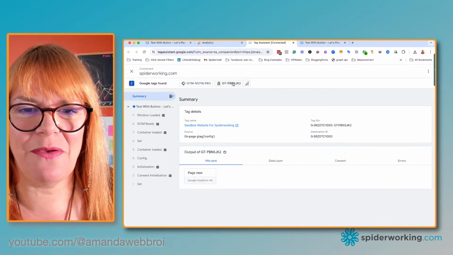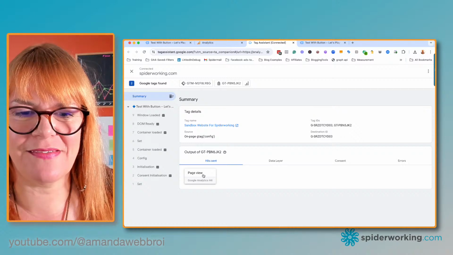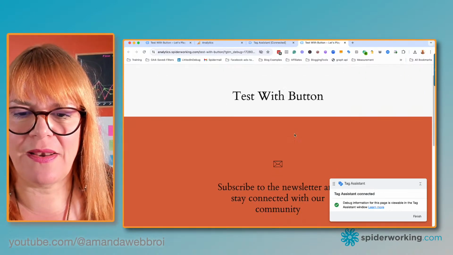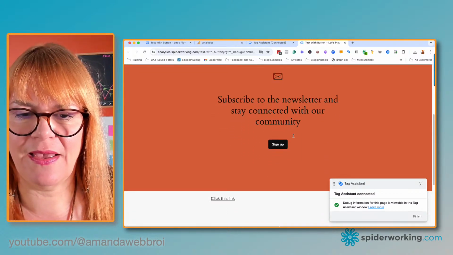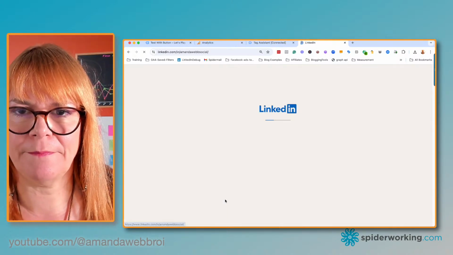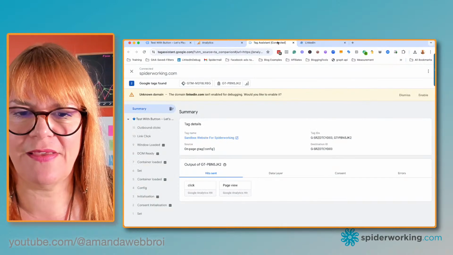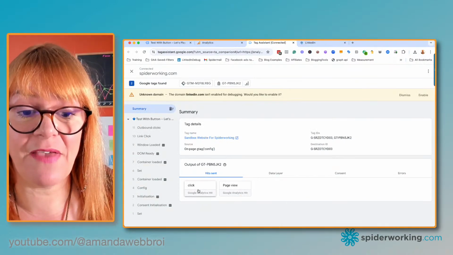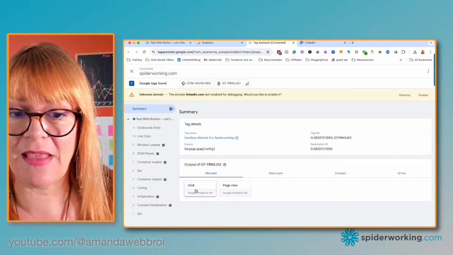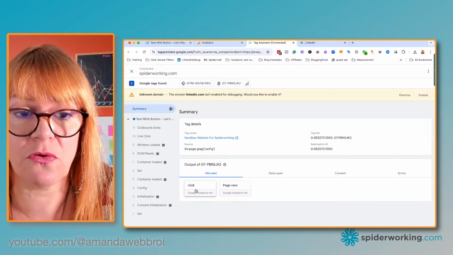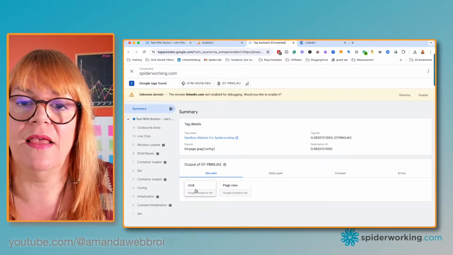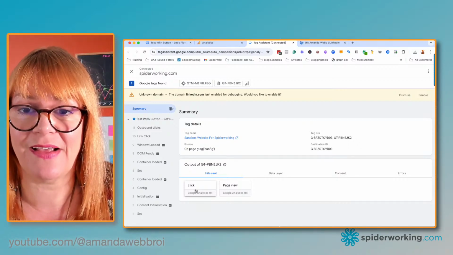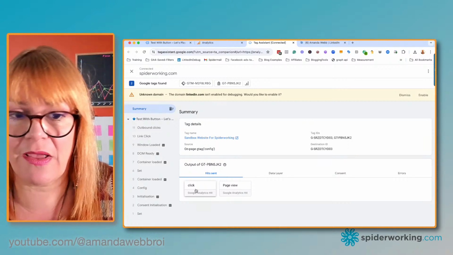I just want to go into my Google Analytics, and there we can see the page view. So what happens when I go down here and click that link? We go to LinkedIn, and here we can see there is a click event. That's just a standard event that Google collects automatically. So we want to say that when this particular link is clicked, we want to trigger a custom event.